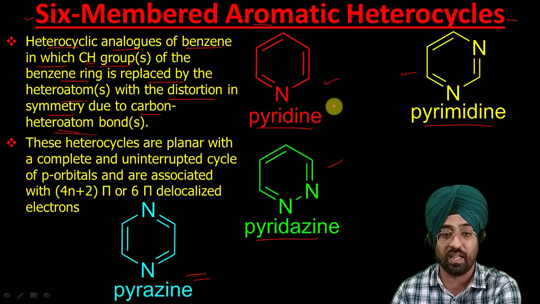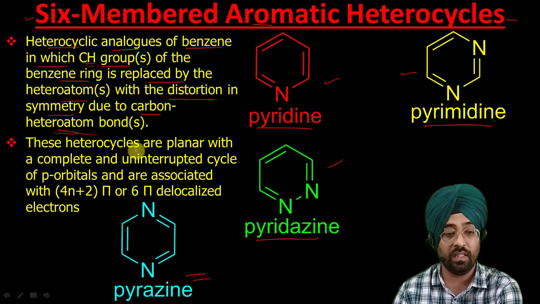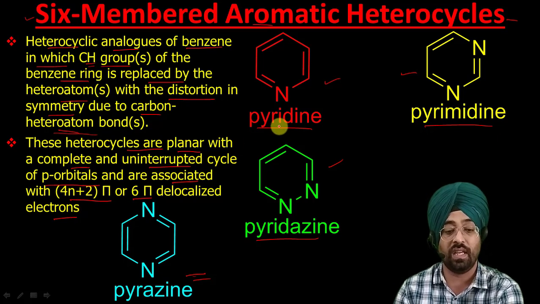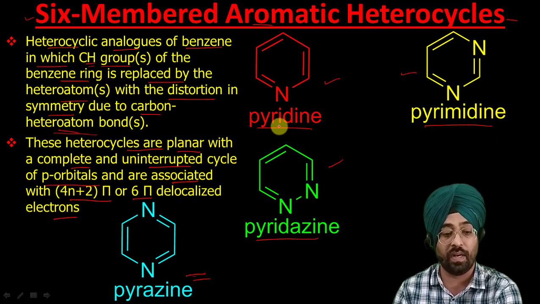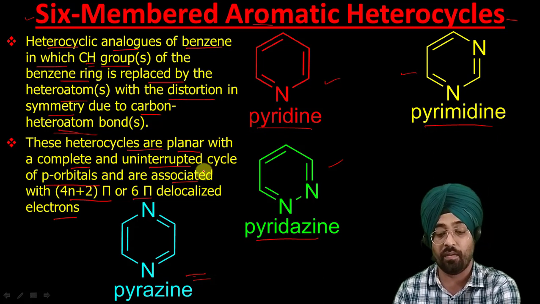You can see all these contain 6 members and they are cyclic and aromatic. These heterocycles are planar. The first condition for aromaticity is that they should be planar. They are planar with a complete and uninterrupted cycle of p orbitals, and they are associated with 4n plus 2 pi, or we can say 6 pi electrons. So all these systems have 6 pi electrons. They are aromatic and their electrons are delocalized, so that's why these are aromatic. All of these follow Huckel's rule.